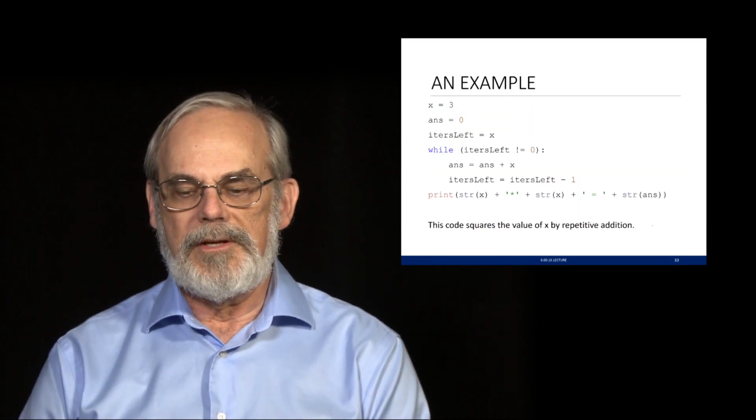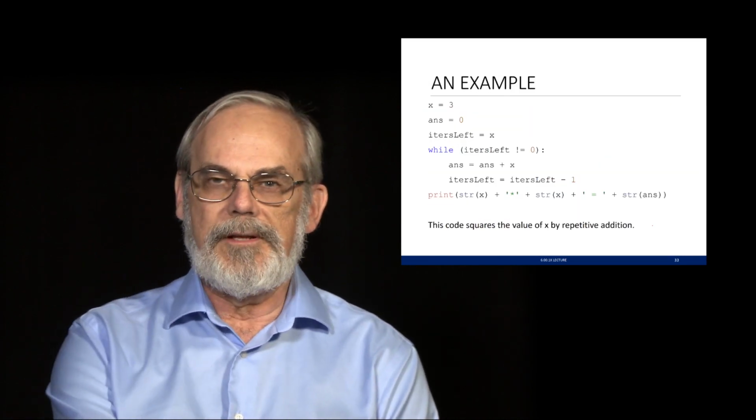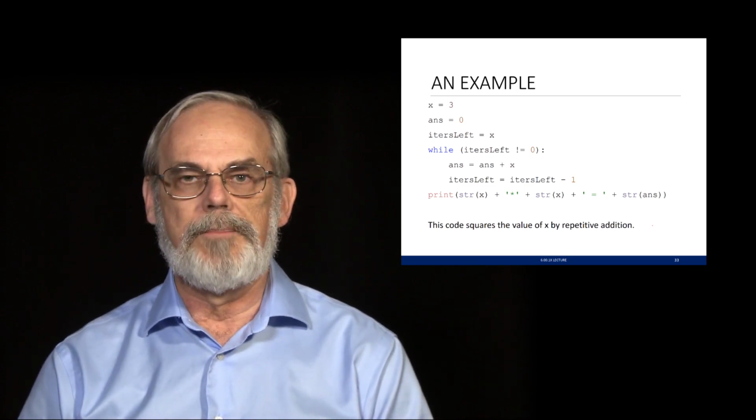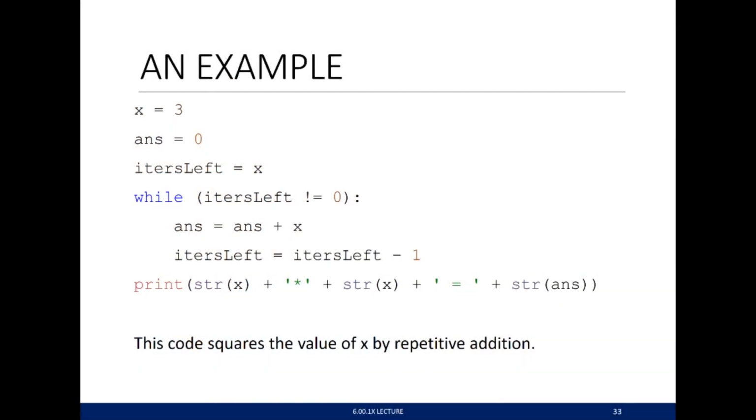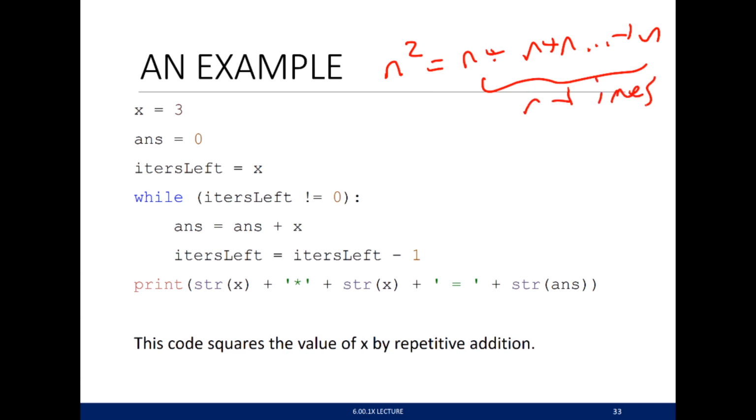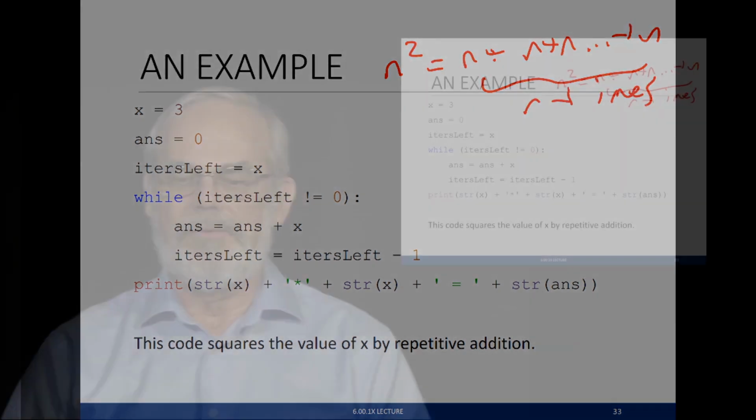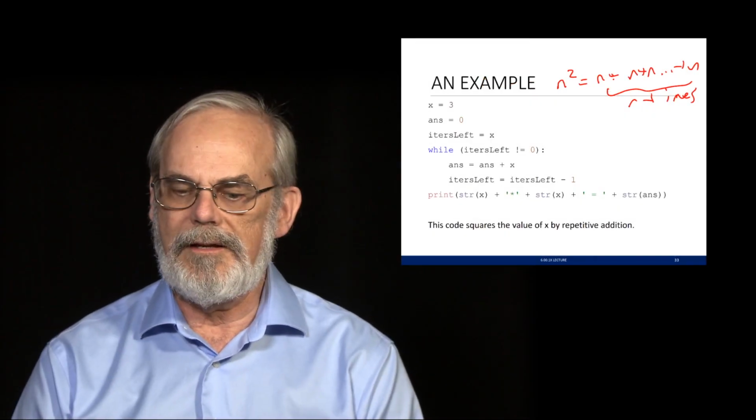Here's an example that will give you a sense of this. The example here is to do squaring by repetitive addition. So another way of saying it is, if I wanted to compute n squared, that's n plus n, all n times. I could write a little piece of code to do it. I've got it here. I'm going to run it in a second.